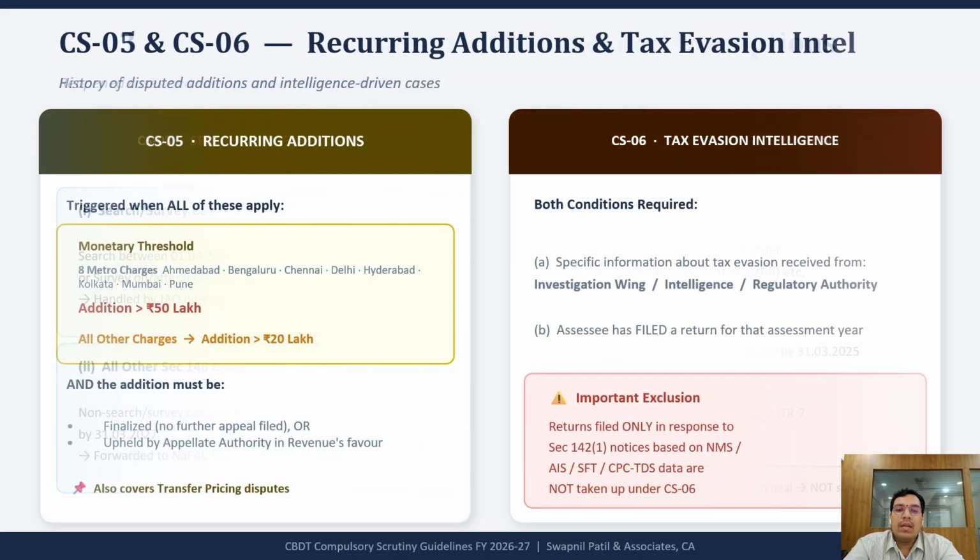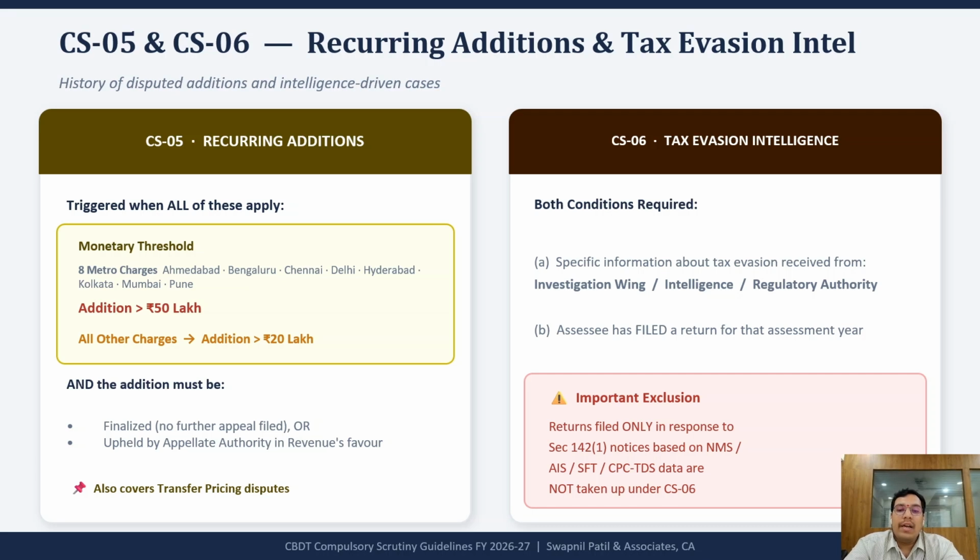Now parameter 5. Recurring additions. The fifth category covers recurring additions. Here, scrutiny becomes mandatory when significant additions made in earlier years have either become final or been upheld in favor of the revenue by appellate authorities. The monetary threshold is: metro charges, Ahmedabad, Bangalore, Chennai, Delhi, Hyderabad, Kolkata, Mumbai and Pune, addition exceeding 50 lakh.